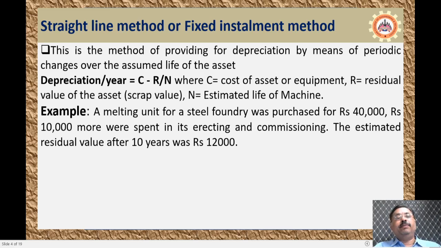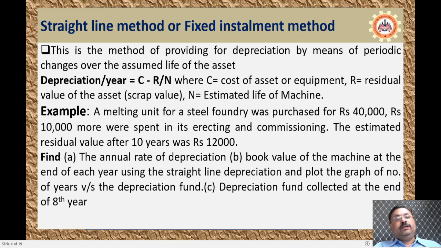How do you calculate the depreciation? By using the straight line method. The formula which we will be using is (C minus R) divided by N. Find the annual rate of depreciation. Second, the book value of the machine at the end of each year using the straight line depreciation, and plot the graph of number of years versus depreciation. And third, the depreciation fund collected at the end of the 8th year. These three things he is asking you to calculate with the data given there.